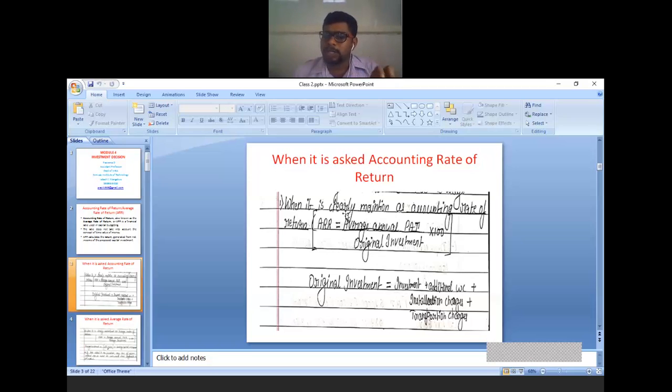So when the question clearly asks to calculate accounting rate of return, the formula is ARR equal to average annual PAT divided by original investment multiplied by 100. Why multiply by 100? Already I told you, ARR is always expressed in terms of percentage.